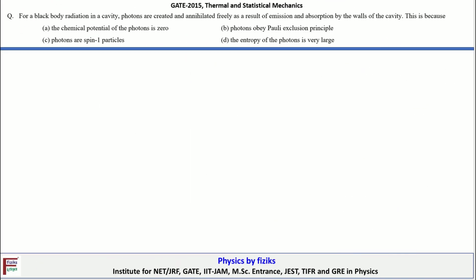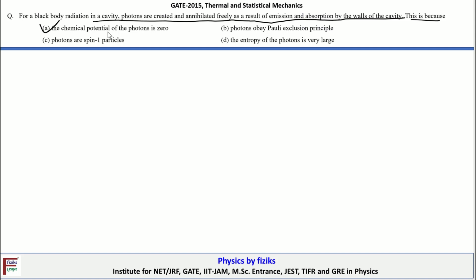So let's take a look at the next problem. The statement is, for a black body radiation in a cavity, photons are created and annihilated freely as a result of emission and absorption by the wall of the cavity. This is because, so we have to pick the correct statement out of these given four statements. In principle, this is because the chemical potential of the photon is 0. So here A is the correct option, but let's try to understand why A is the correct option here.